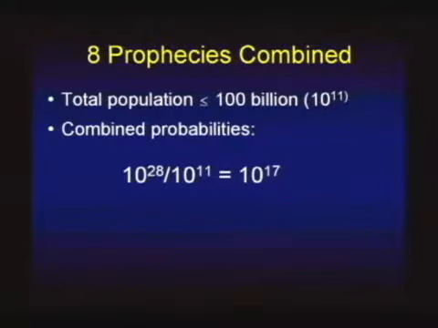Now, if I was in a statistics class here, the way you try to get a feeling for, say, 1 chance in 100, we typically take a bucket, and let's say we put 100 silver dollars in there. I take one of the silver dollars, and I mark it with someone's lipstick or nail polish or something, and put it in there, and we mix it all up. 99 unmarked ones, 1 marked. We mix it all up. The chance of my reaching in there and getting the one we marked is 1 chance in 100. That's a way of conveying what we mean by saying 1 in 100. You with me? Well, here I've got a situation where I've got 10 to the 17th.